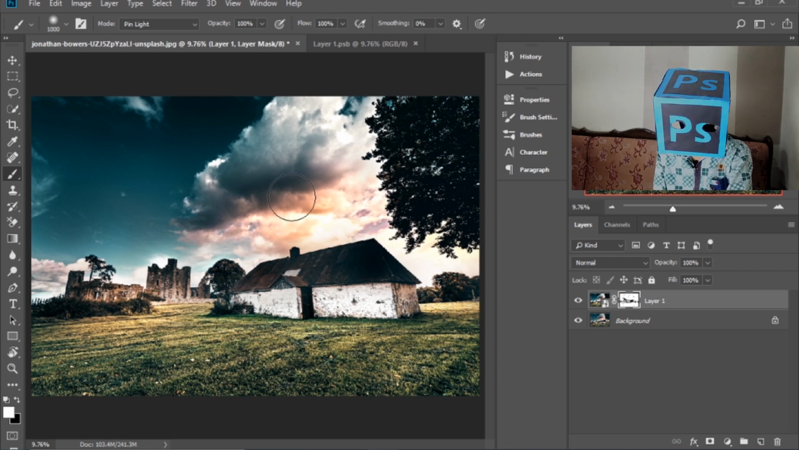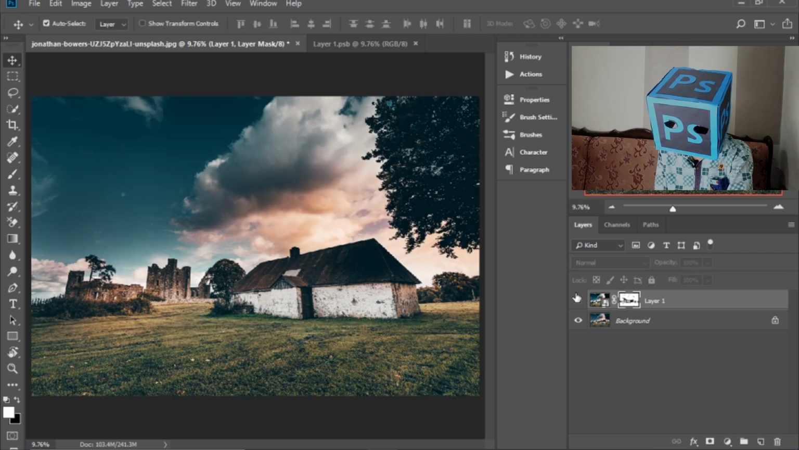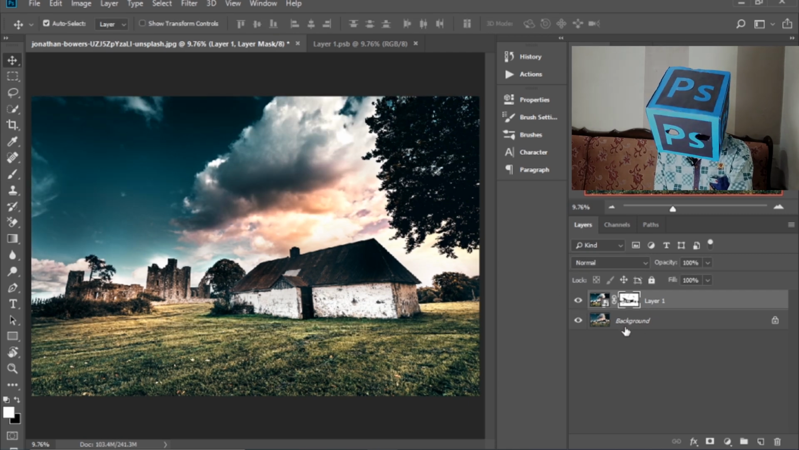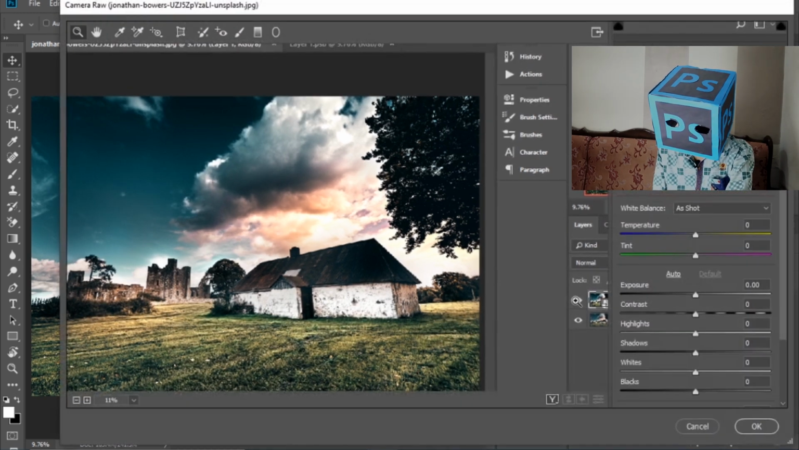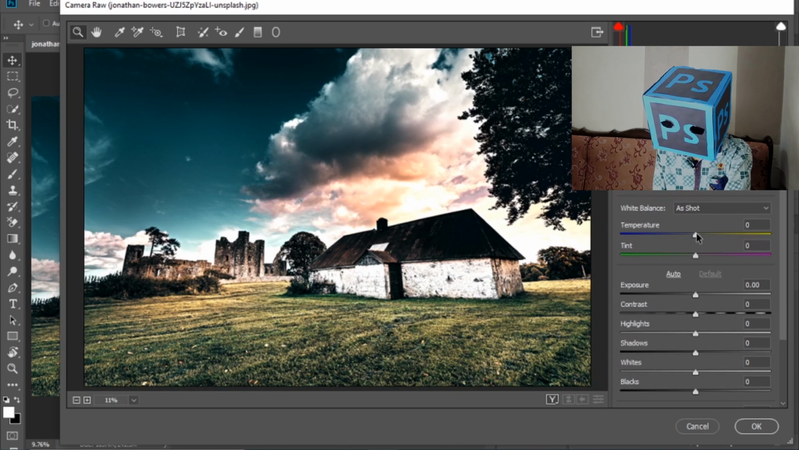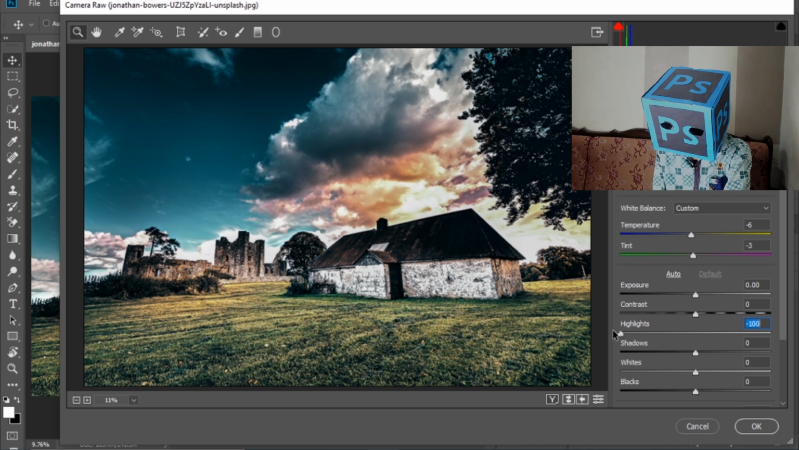So it's looking good. This is the before, this is the after. Now press Ctrl Shift A to open Camera Raw. Make sure that the layer is selected. Now make little bit adjustments. Make its highlights to -100 or about -90. It will add a rich tone effect in your image.